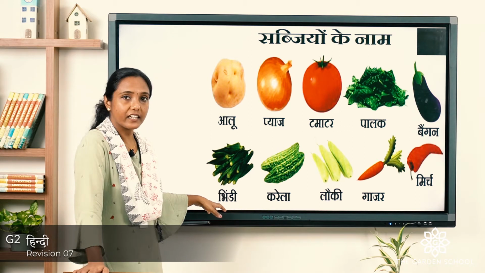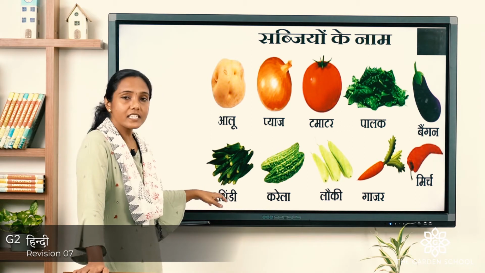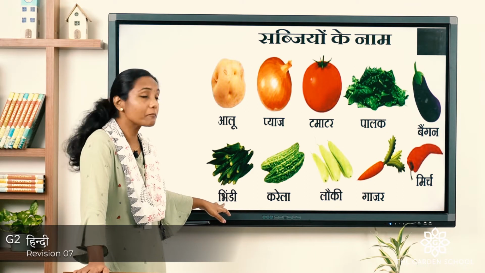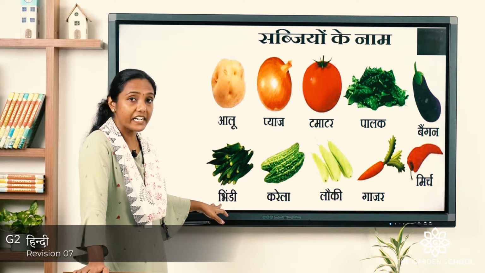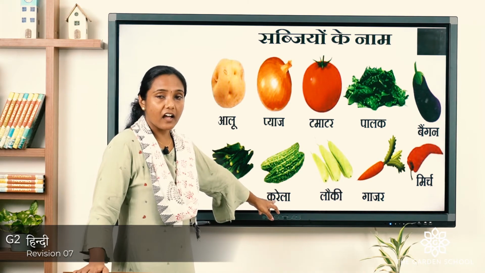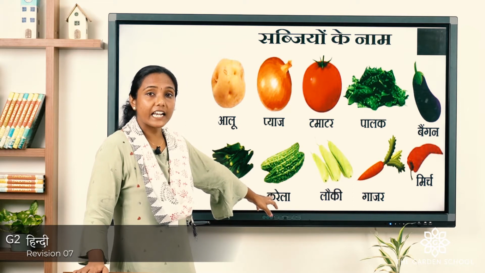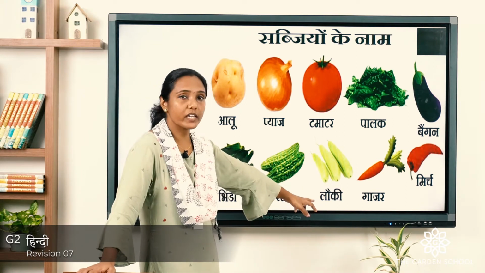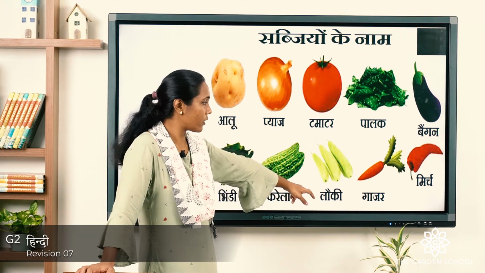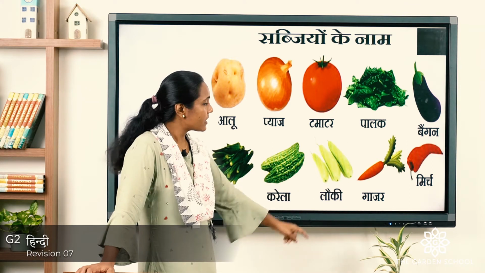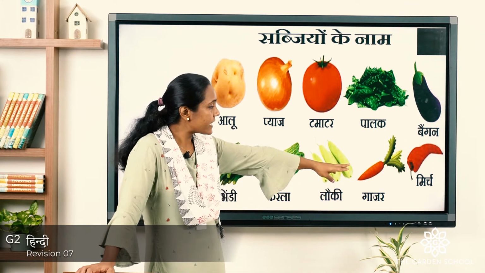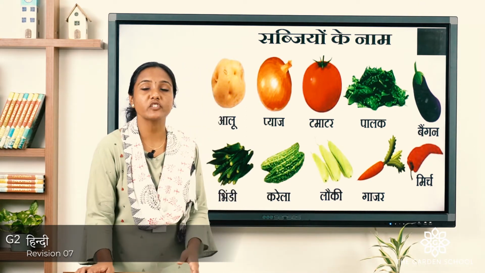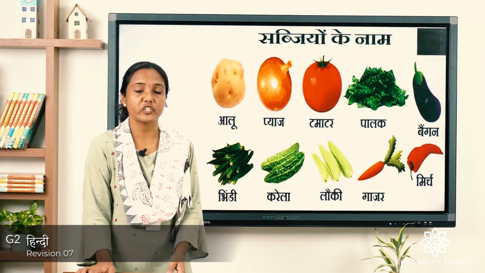This is bhindi. Bhindi, we call it as lady's finger. We all know, right? So, how we call in Hindi? This is named as bhindi. Repeat with me, bhindi. Karela. Karela, bitter gourd. Okay, repeat again, karela. Yes, this is lauki. Lauki. Okay, the next is gajar. Gajar, carrot. Next is mirch. So, for chilli what do we call in Hindi? Mirch. Again repeat with me, it is mirch.